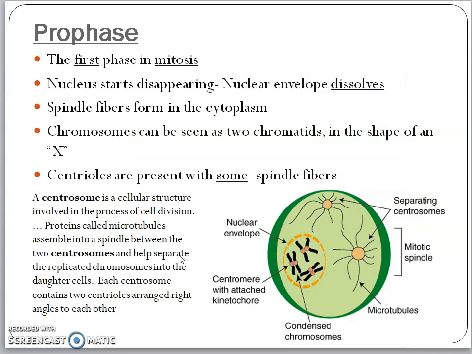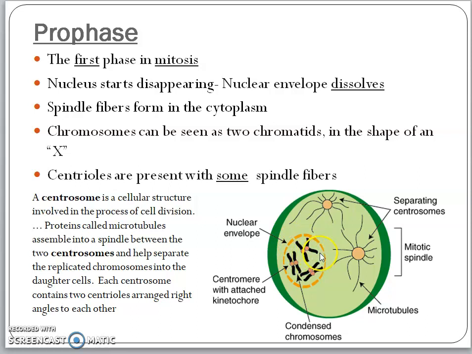The first stage is called prophase, and this is the first phase in mitosis. At this stage, the nuclear membrane starts disappearing so that there won't be any nucleus further, and spindle fibers form. In the cytoplasm, small microfibrillar structures called spindle fibers will be forming.